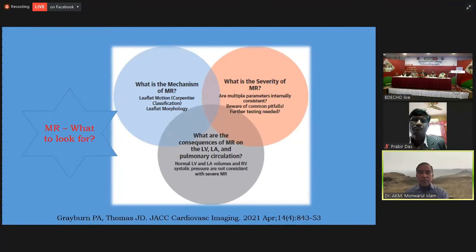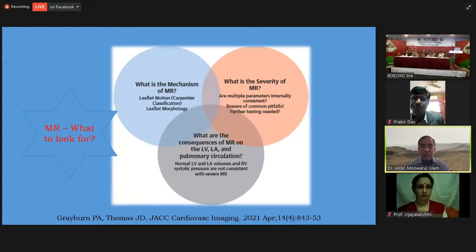And whenever you are going to evaluate by echocardiography a case of mitral regurgitation, what are the things that are compulsory to be evaluated? The first one is what is the mechanism of mitral regurgitation, and another one is what is the severity of mitral regurgitation, and absolutely there should be what are the consequences of mitral regurgitation on the left ventricle, left atrium, and pulmonary circulation, because these parameters have much impact on the further evaluation and management of the patient.